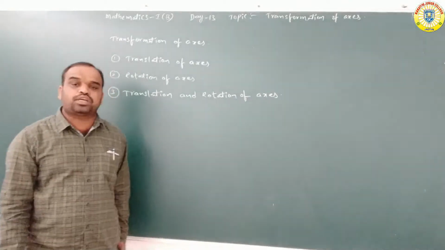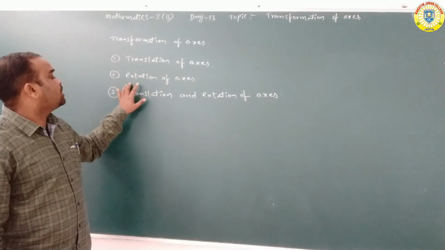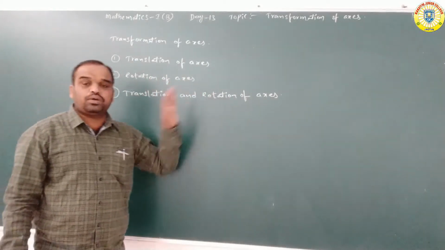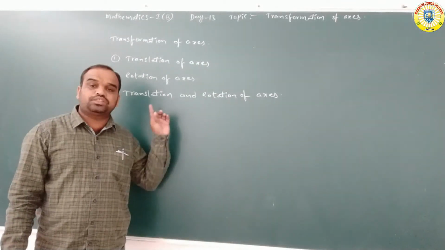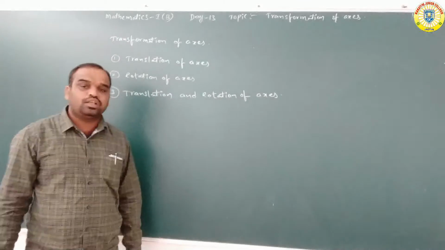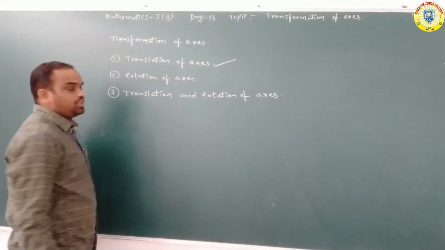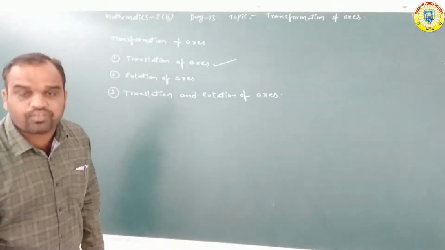There are three types. First one is translation of axis, second one is rotation of axis, third one is translation and rotation of axis. Totally, how many types are there? Three types. So today we are discussing the translation of axis.